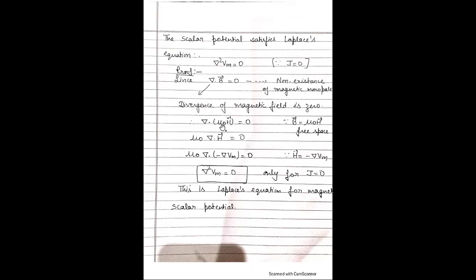So del dot mu naught H is equal to 0, and mu naught del dot H is equal to 0, and mu naught del dot of H, where H is equal to minus del Vm, is equal to 0. Therefore, del square Vm is equal to 0, only where J is equal to 0, the current density is equal to 0. This is the Laplace equation for magnetic scalar potential Vm.